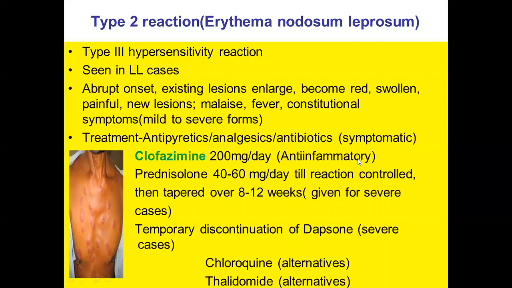For severe cases, we have to administer a steroid, that is prednisolone, 40 to 60 milligram per day till the reaction is controlled. Then taper the dose slowly over 8 to 12 weeks. Temporary discontinuation of dapsone can be done in patients who are having severe reactions. As alternatives to the steroid, chloroquine and thalidomide can also be used for the treatment of erythema nodosum leprosum.